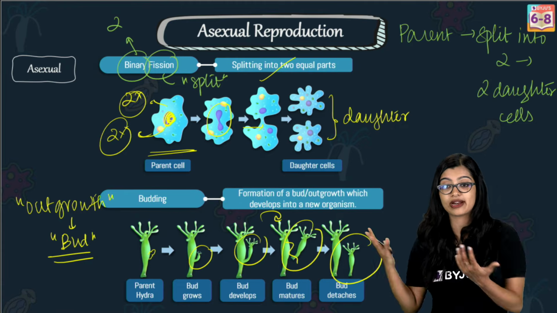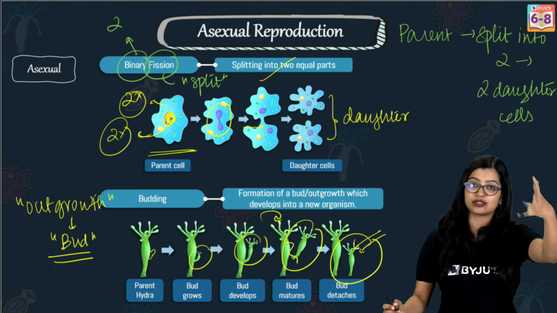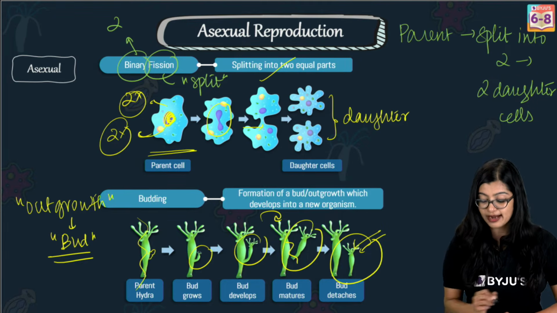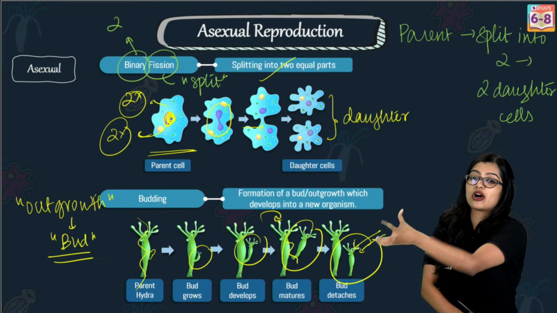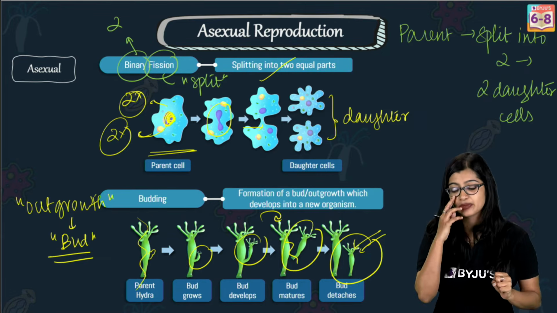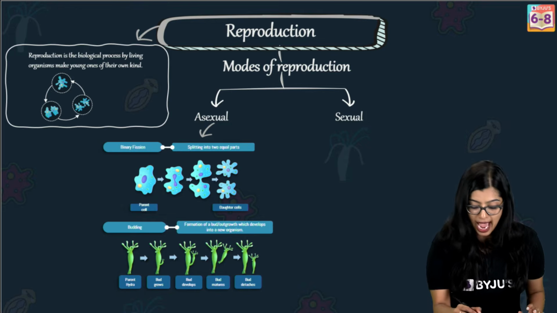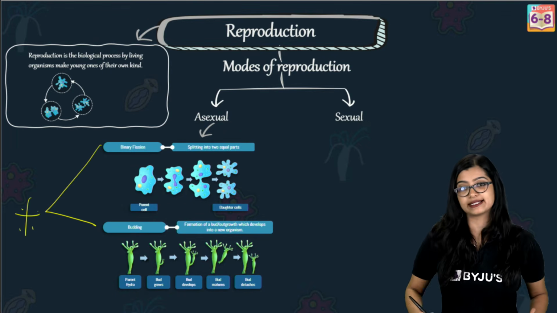Although this new organism is identical to the parent, size-wise it still has to develop further. But nonetheless, here it's not that the parent splits, but within the parent body there is an outgrowth that eventually matures and forms a new organism. So this was all about binary fission and budding and the main points related to this. I hope now this part is clear.